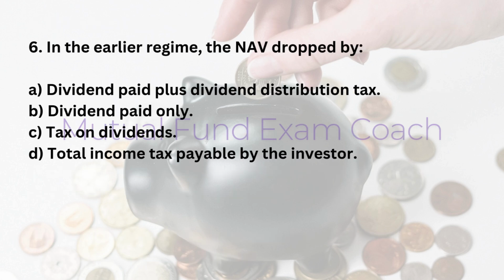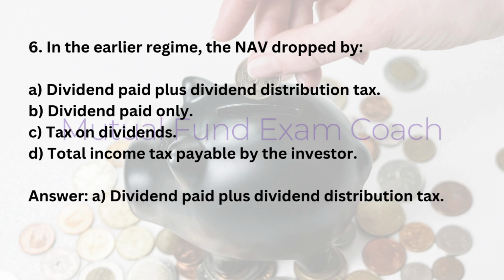6. In the earlier regime, the NAV dropped by A. Dividend paid plus dividend distribution tax. B. Dividend paid only. C. Tax on dividends. D. Total income tax payable by the investor. Answer: A. Dividend paid plus dividend distribution tax.